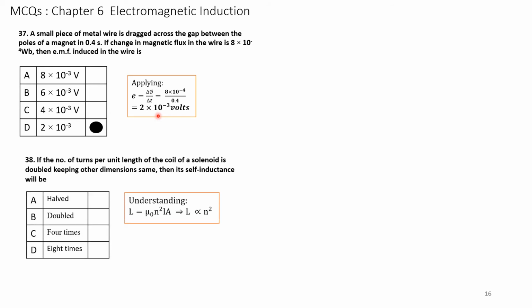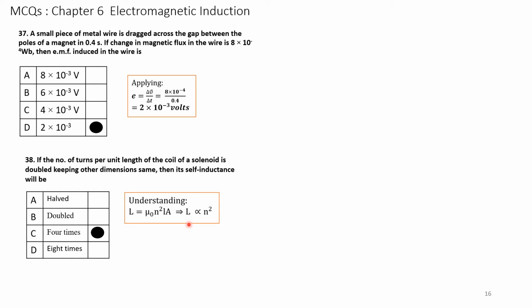Next question, 38. If the number of turns per unit length of a coil of a solenoid is doubled, keeping the other dimensions the same, then its self-inductance will be. Here the number of turns n is increased. All others are constant, therefore L is directly proportional to n square. Here n is doubled, means you have to put n equal to 2n. So it becomes (2n) square, which means 4 times. The correct answer is 4 times.